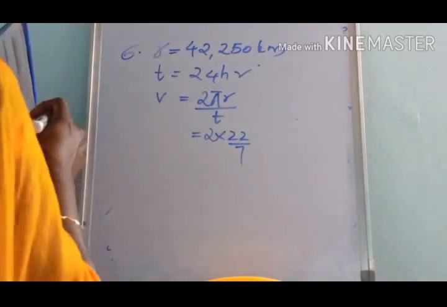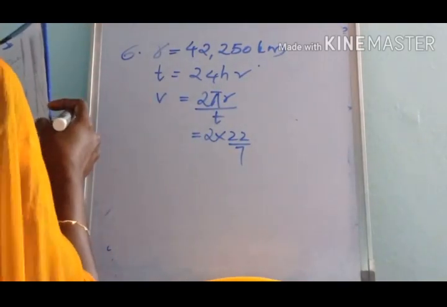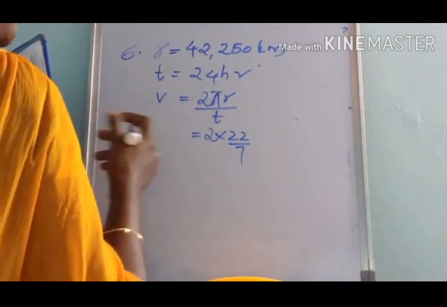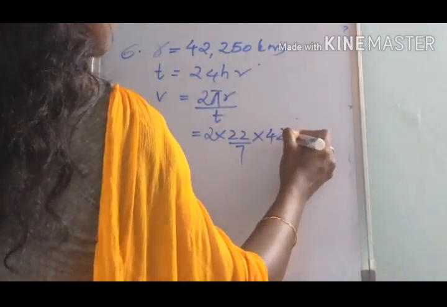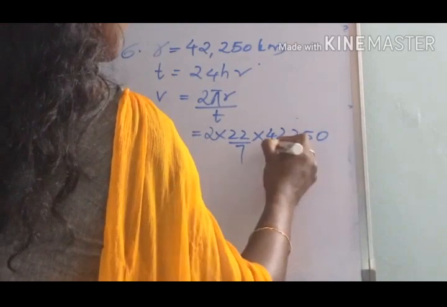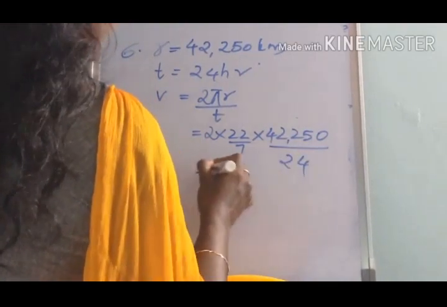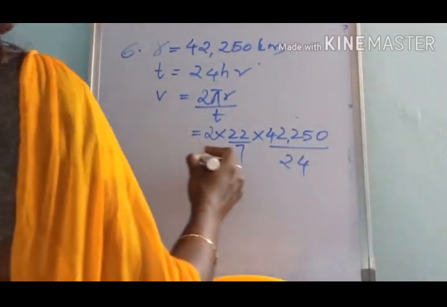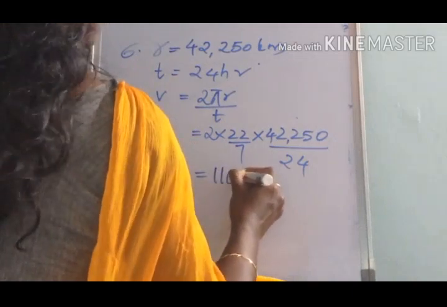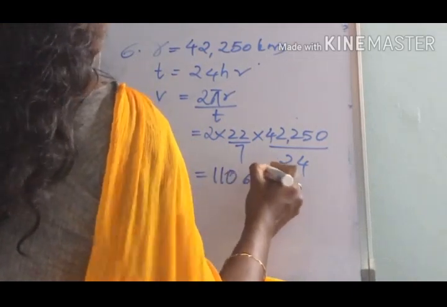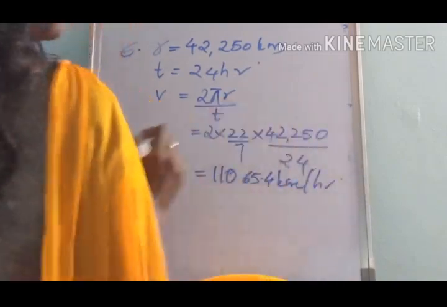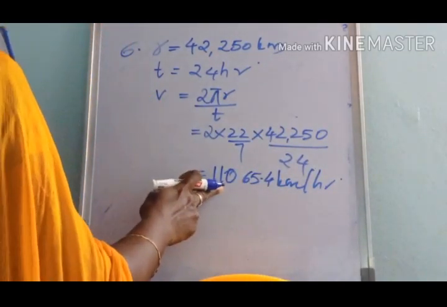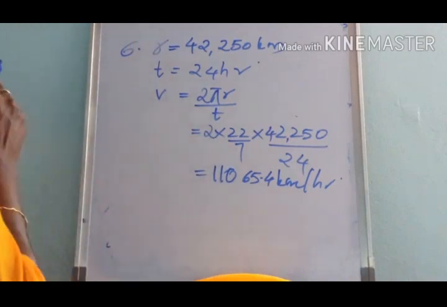Either we can use 22 by 7 or we can use 3.14 as the value of pi. Then the radius is given as 42,250 divided by time, 24 hours. By simplifying this we will get 11065.4 kilometer per hour. This is the speed of the artificial satellite in kilometer per hour.